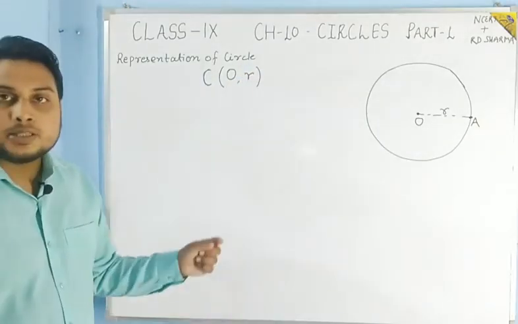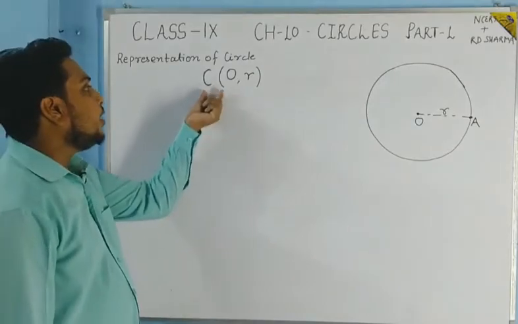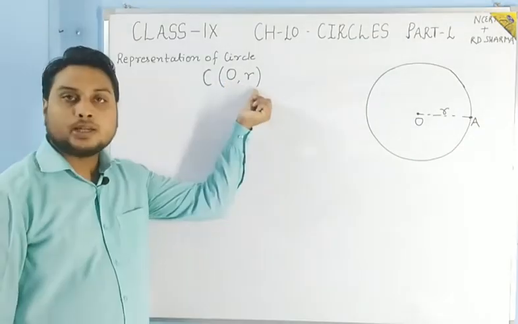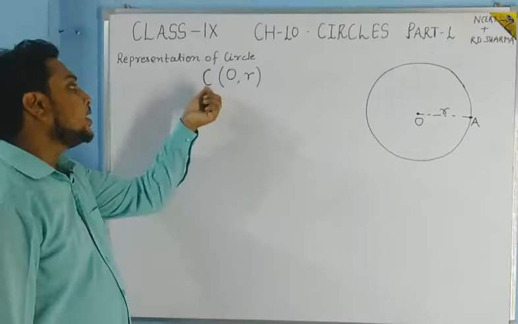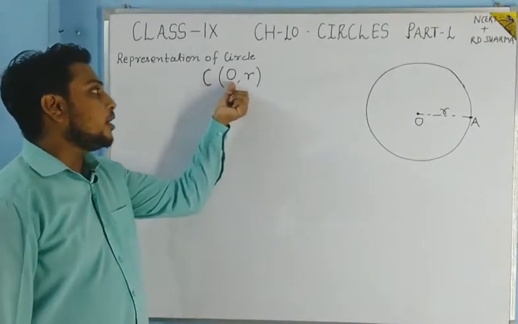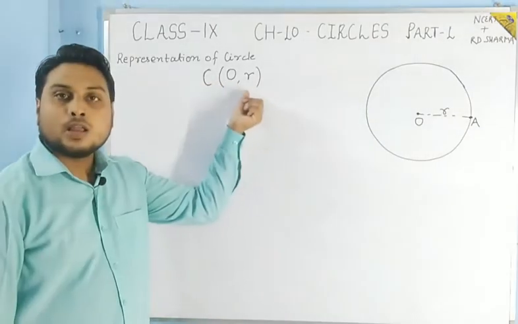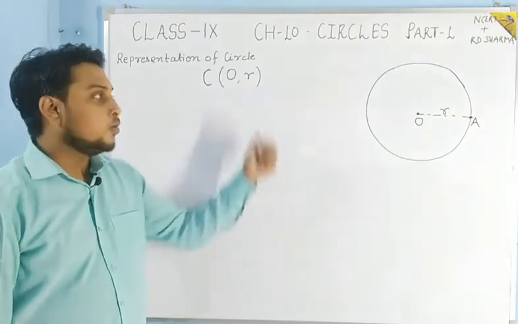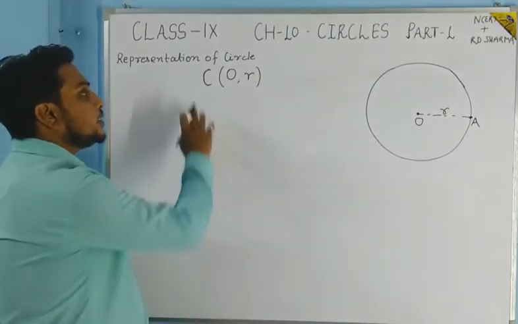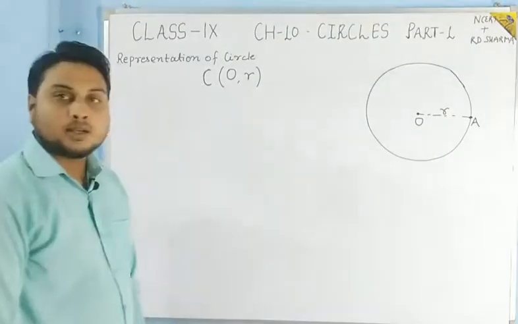So this is the representation of a circle: circle of center O and radius r. This is how we represent a circle.